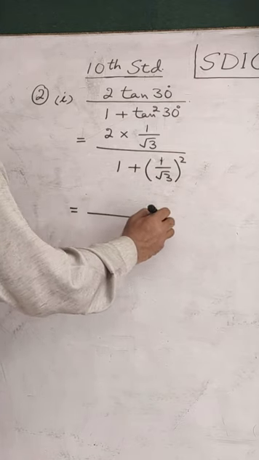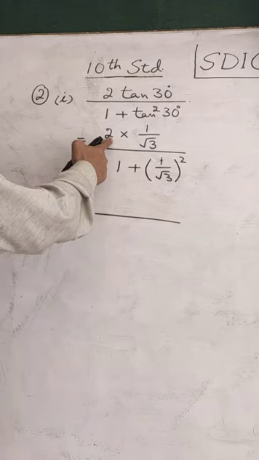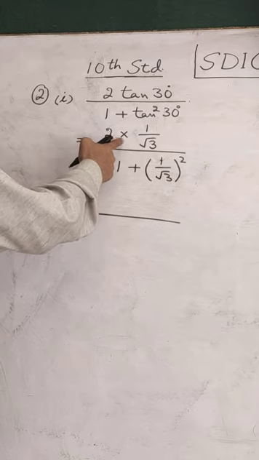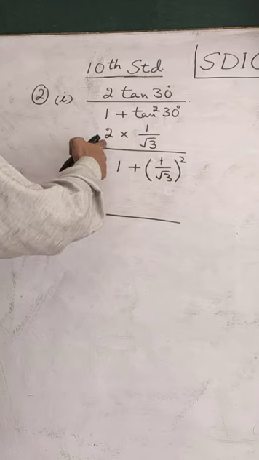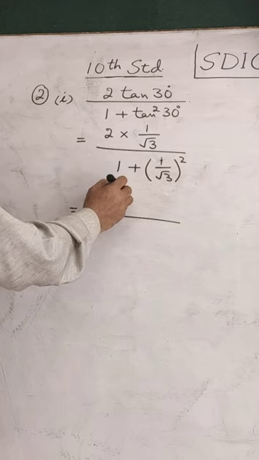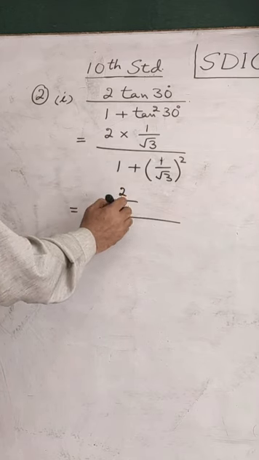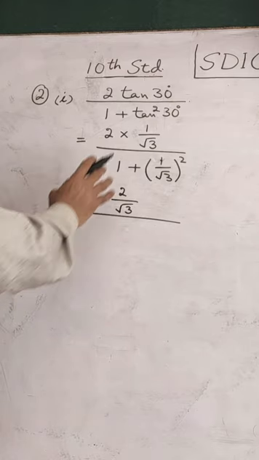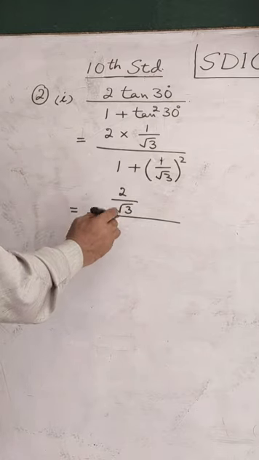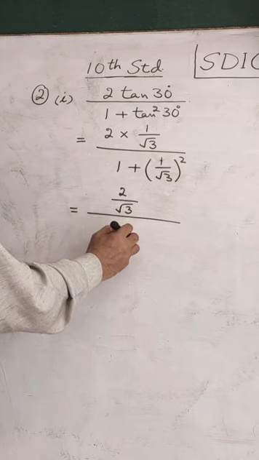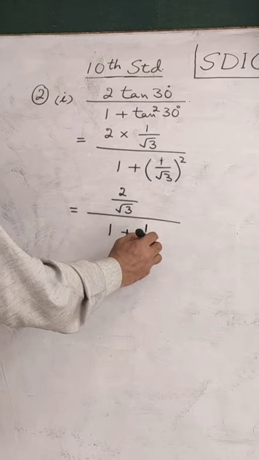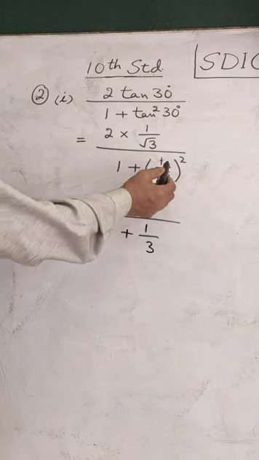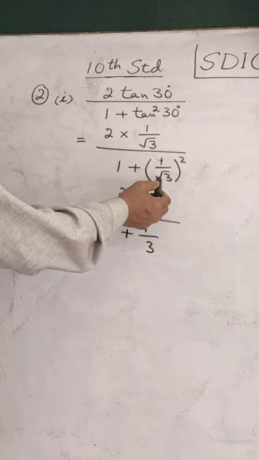To simplify this, in the numerator you have to multiply. Denominator of 2 is 1. When you multiply, you have to multiply numerator by numerator, denominator by denominator. It will be 2 ones are 2 divided by under root 3. This will be the numerator of this. What about denominator? Square of this you need to find first. It will be 1 plus 1 by 3. Square of 1 is 1 itself. Square of root 3 will be 3 because square and root will cancel.